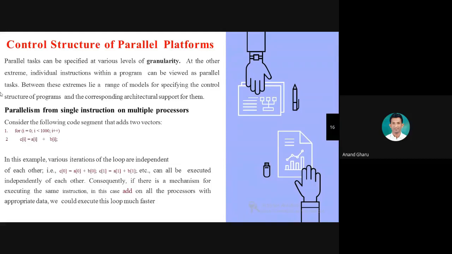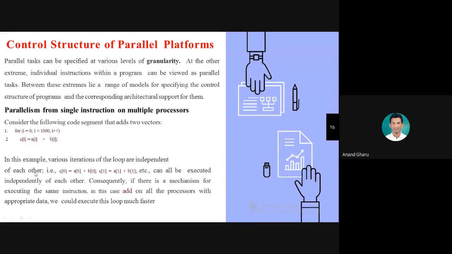Are you getting it? I am telling you the index. There can be index from 0 to 999. Like this, it will execute all the instructions up to index 999.